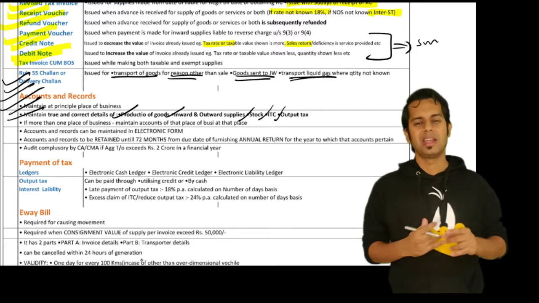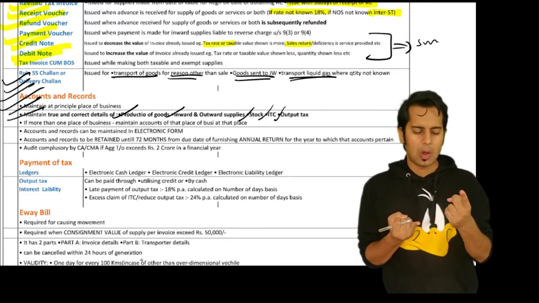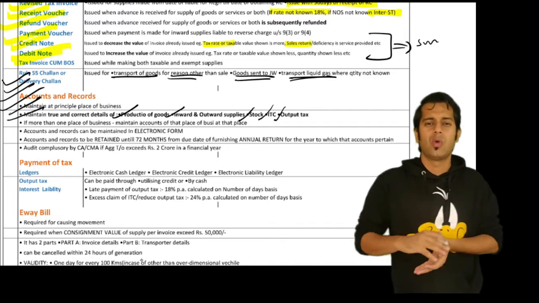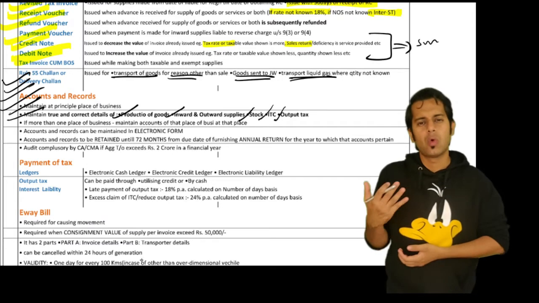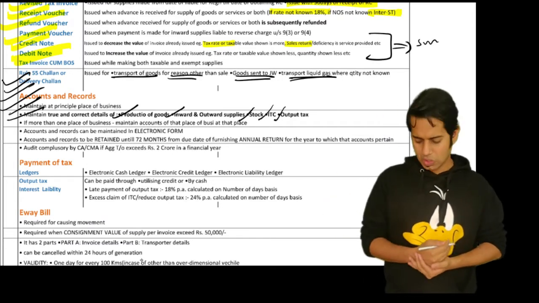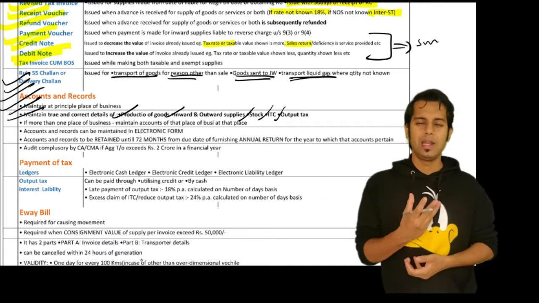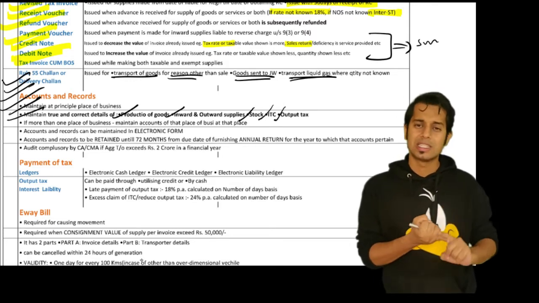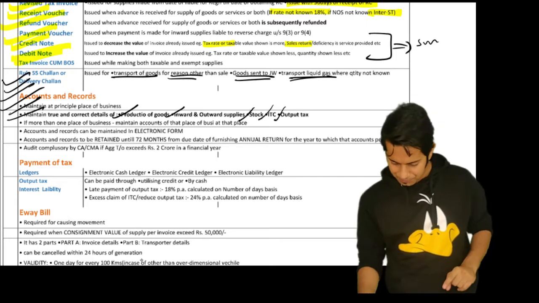About stock, you should maintain the details of what is raw material, work in progress and finished goods, and what are the opening stock, the purchases made by you, the sales made by you, and the closing stock. Similarly, with regard to input tax credit, you will have to maintain the details of total ITC available, total ITC reversed, what is availed, etc.